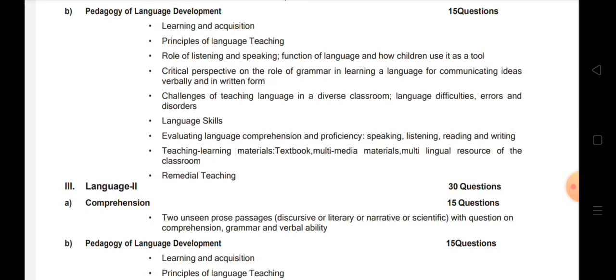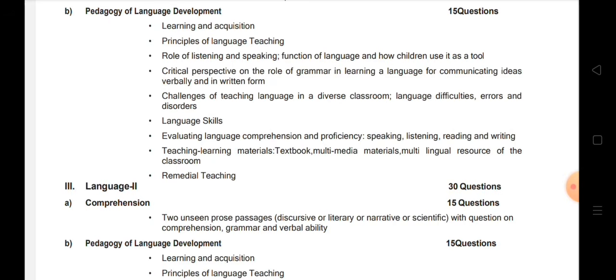Then what are the different types of resources: online resources, offline resources, articles, journals, textbooks, encyclopedias. All these can be made use of. Also, we can make charts, flashcards, and models. We can involve the learners and take them outside to connect the classroom environment with the outside world. We as teachers should involve the learners as much as possible in teaching and learning. Why? Because the children are the center of learning, not the teachers. So the teaching should be learner-centered and not teacher-centered.